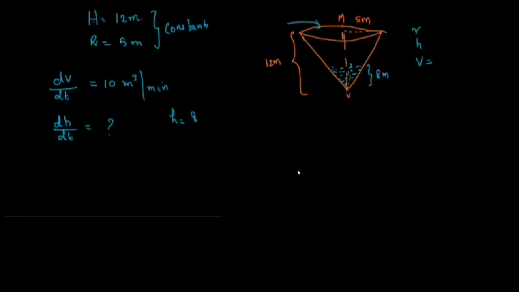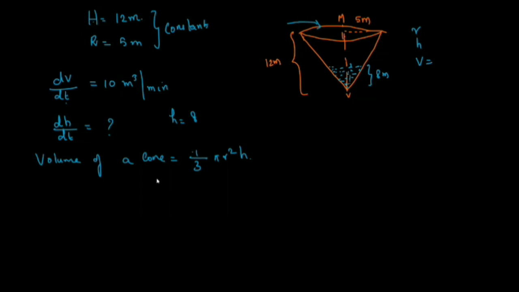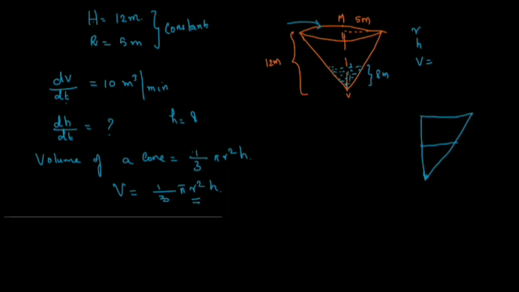How do you connect them now? What is the relation between the volume, radius and height of a cone? The volume of a cone is 1 by 3 pi r square h. The total height given is 12 meters, and this is the radius, 5. Now this small radius we don't know, and this is the small height.